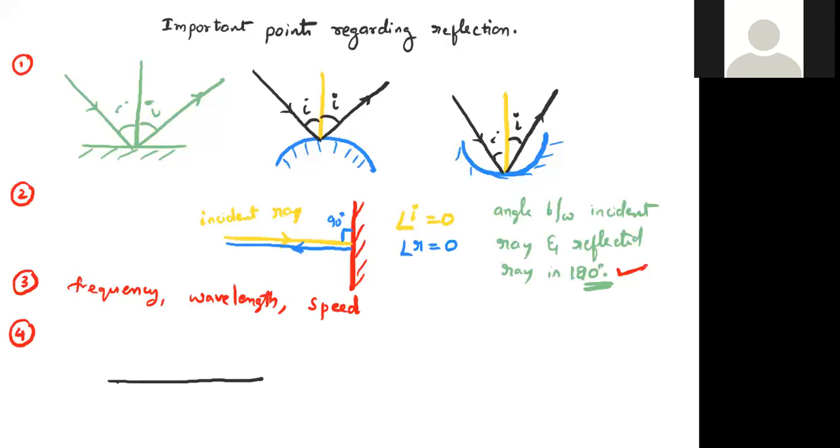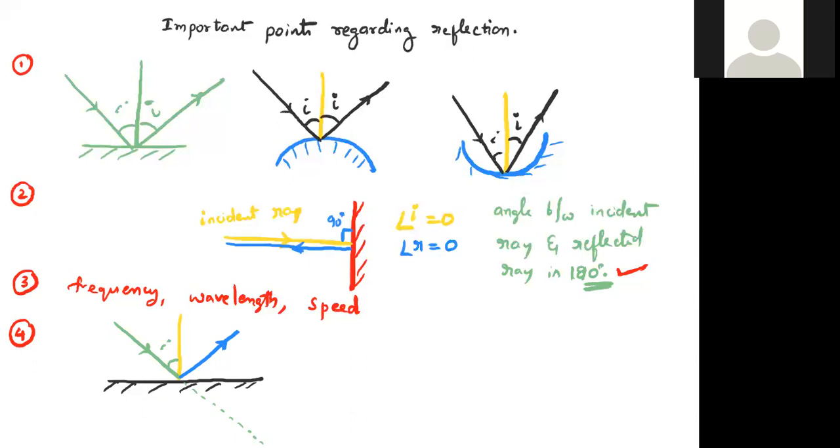Suppose it's the boundary separating and the yellow line is the normal, and a light ray was incident at an angle I. If I extend the dotted line, that is the actual path of the light ray. But due to reflection, the light ray follows the blue line. That means it is reflected. Instead of going straight, it was deviated. It was deviated by how much angle?